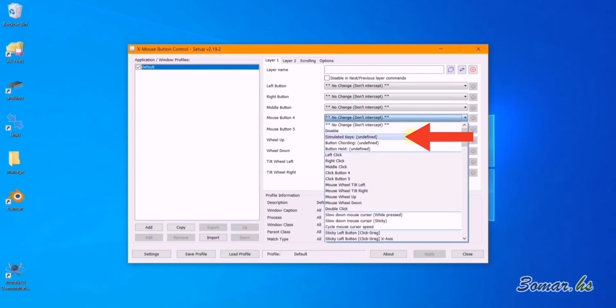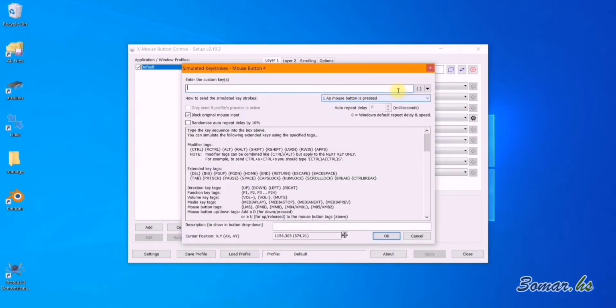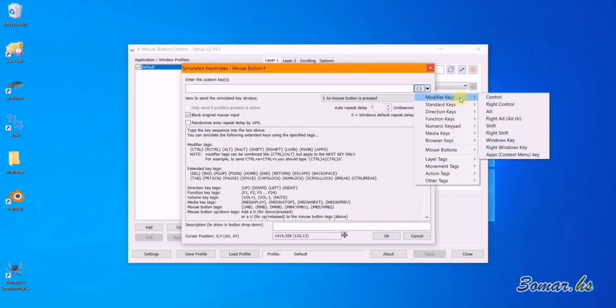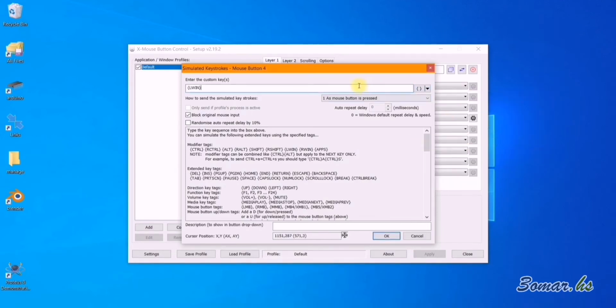First, choose simulated keys. Choose the key from the combo box. To open the clipboard, press the Windows button and the V letter. I'll type V manually from the keyboard.